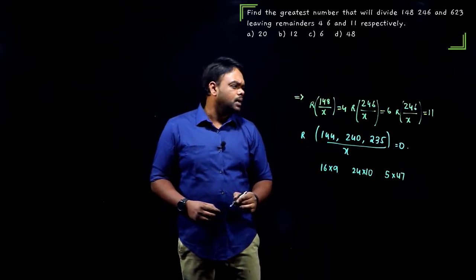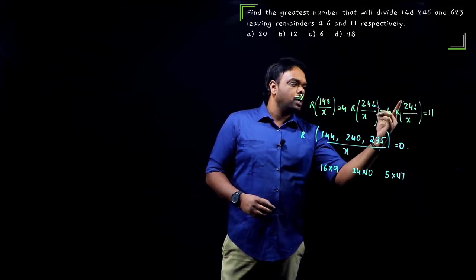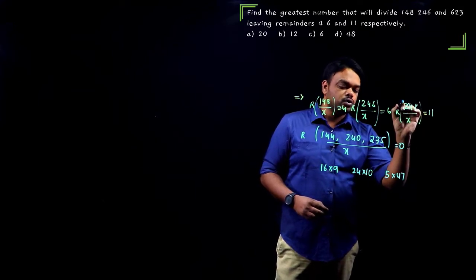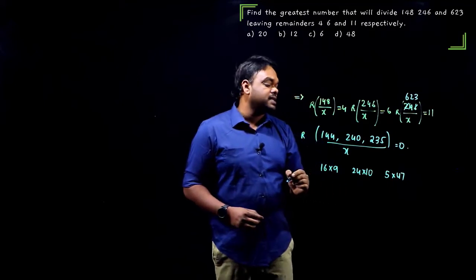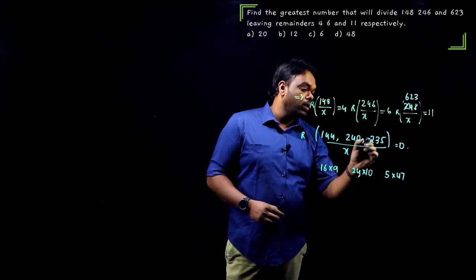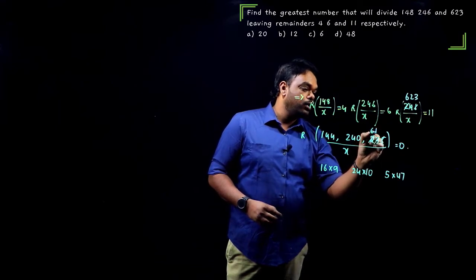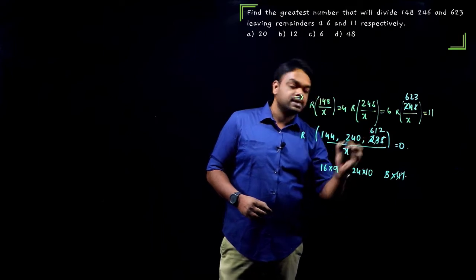Now, everything right? I'm so sorry guys, here the number is 623. I took it as 246 again. Now when I subtract 11 from 623, what do I get here? I should get 612.